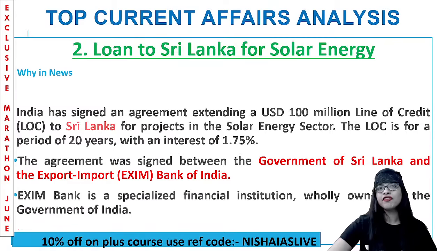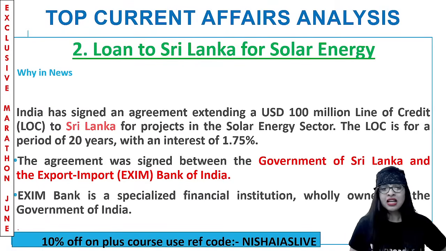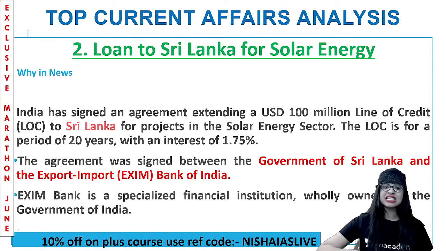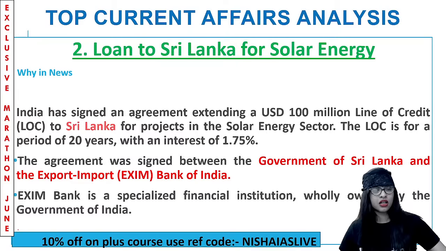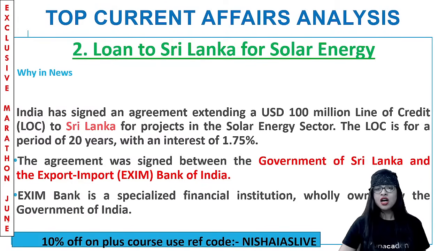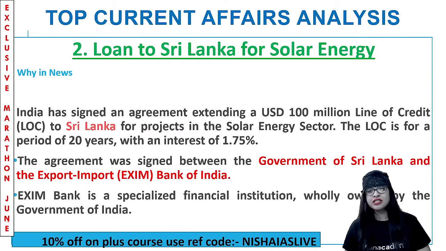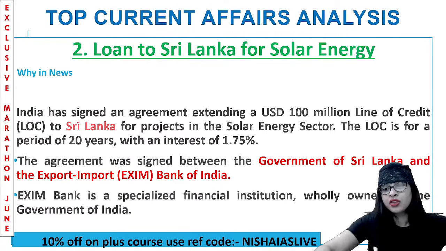And this LOC is for a period of 20 years, 2 decades, and the interest is 1.75%. This agreement was signed between the government of Sri Lanka and the Export-Import Bank of India, not the government of India, but rather the Export-Import Bank of India. Clear? And what is the EXIM Bank? That is a specialized financial institution, I can tell you, wholly owned by the government of India, no doubt in that. So between the EXIM Bank of India and the government of Sri Lanka, an agreement was signed for projects in the solar energy sector, because they are booming sectors these days, which come under renewable sources of energy.